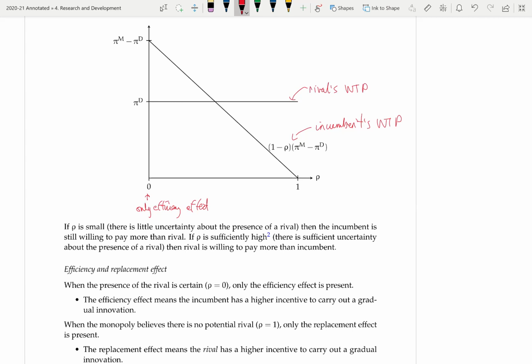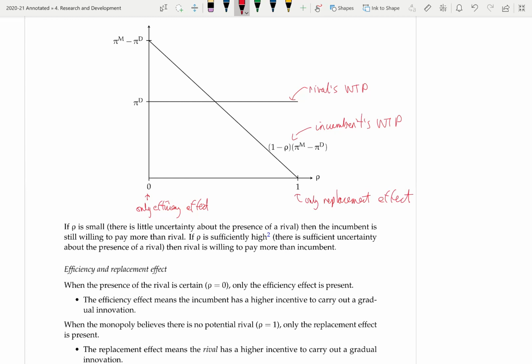Here, the replacement effect means that the rival has a higher incentive to carry out a gradual innovation because they're replacing a profit of 0 with a duopoly profit, whereas when ρ equals 1, the incumbent firm is replacing the monopoly profit with the monopoly profit, so they're not willing to pay anything. So when ρ equals 1, we have only the replacement effect and the rival is willing to pay more.